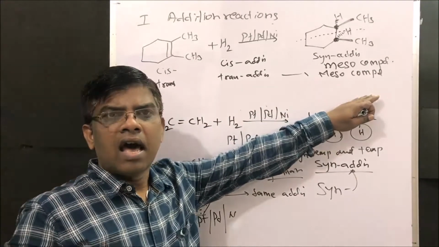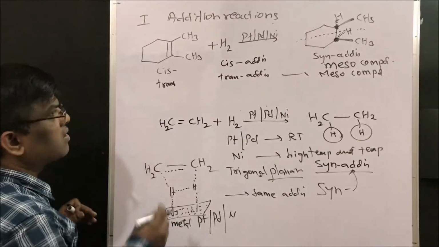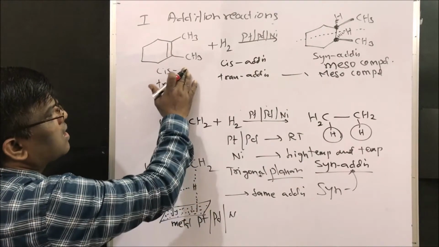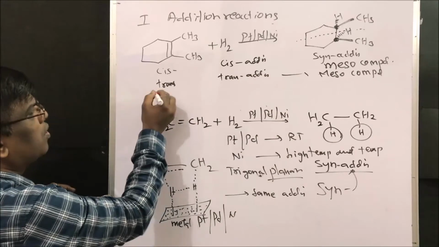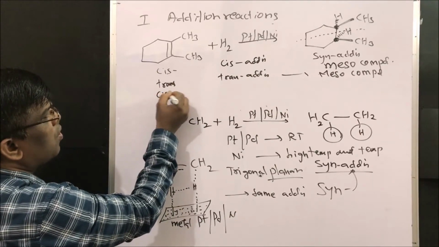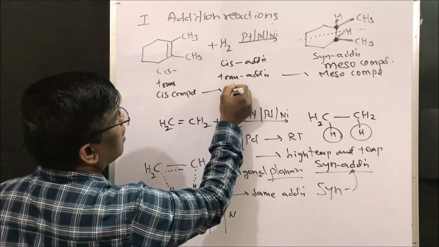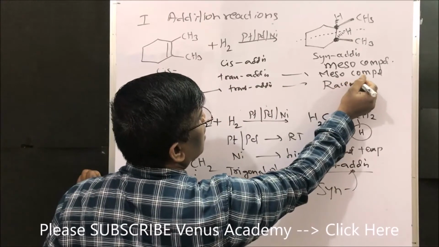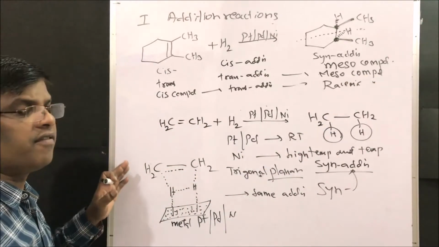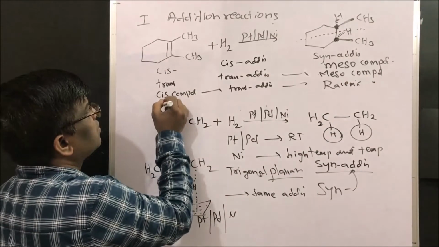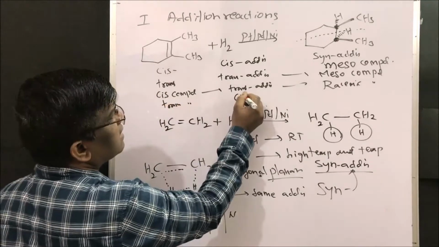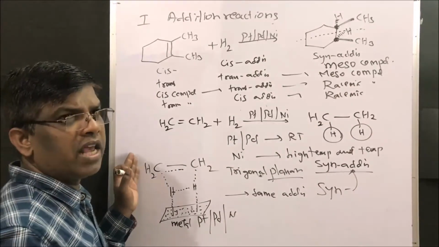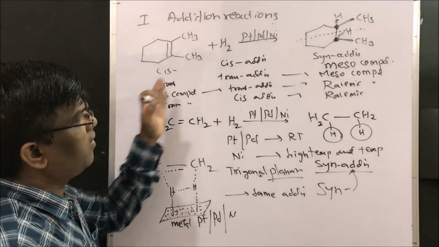Meso compounds are optically inactive because of the presence of a plane of symmetry, right? So a trans alkene with trans addition gives a meso compound, whereas a cis compound, when it undergoes trans addition, gives a racemic compound. So this concept is very important, please note it down. When I explain bromination, I will take all the examples and give them in detail.